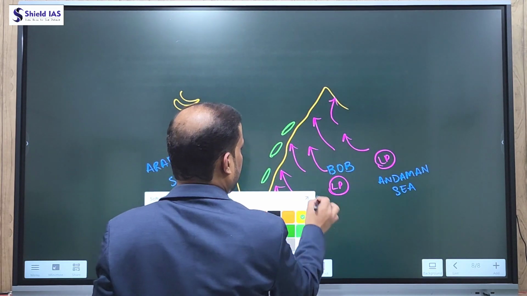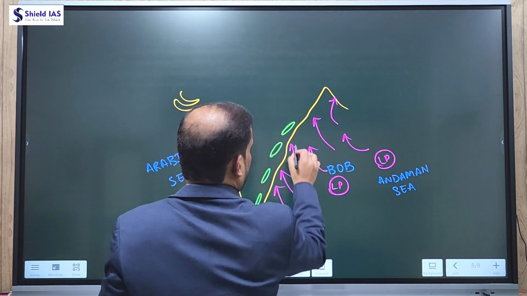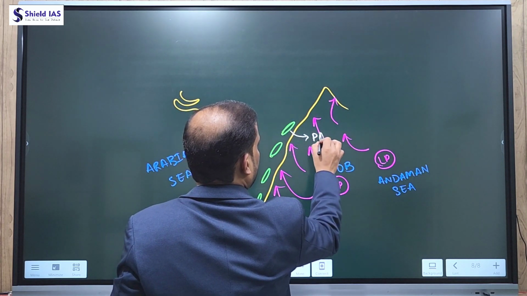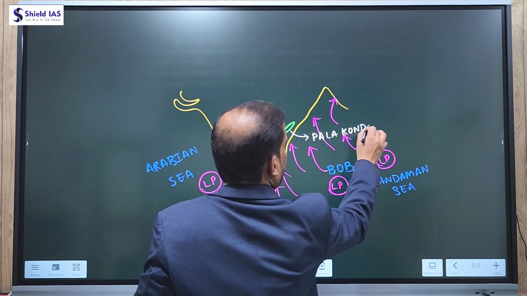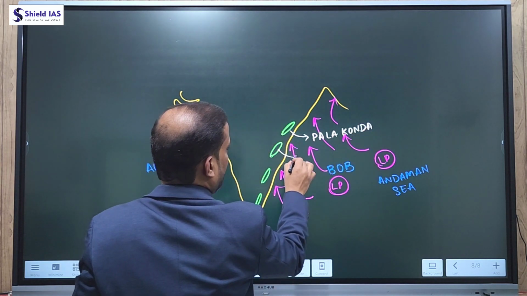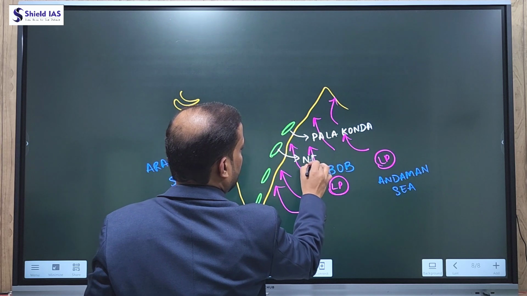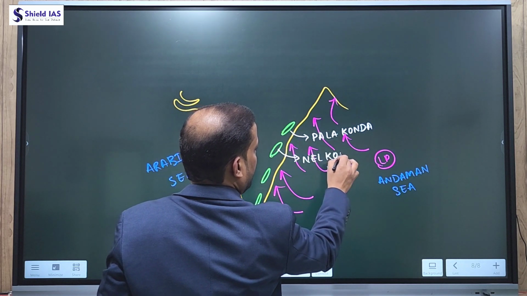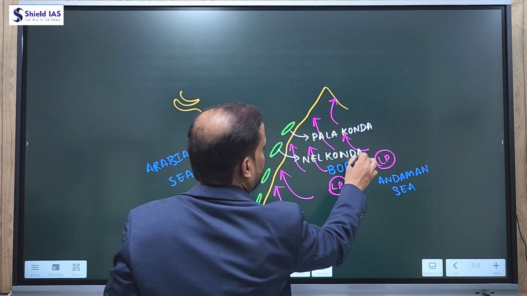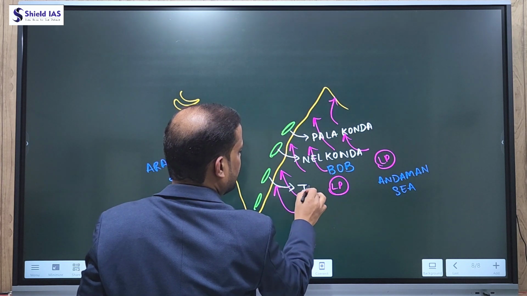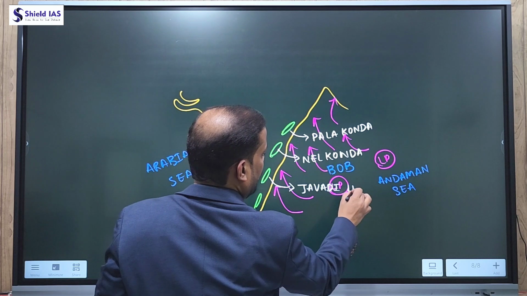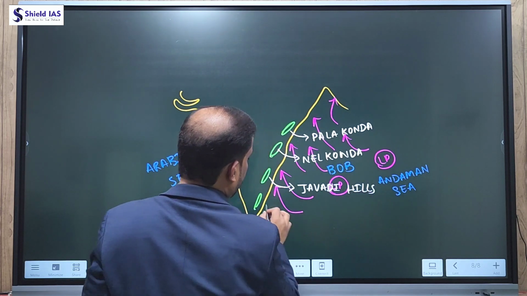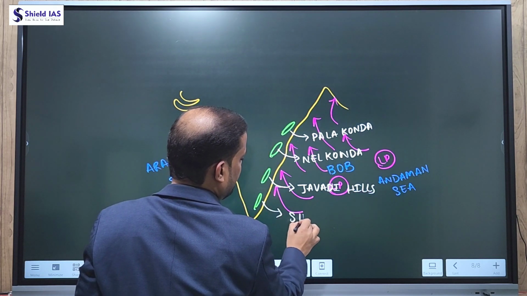So these are four major hills, known as: in the north is Palakonda, and second, south of Palakonda, is Nelkonda, and south of Nelkonda is Javadi Hills, and south of Javadi Hills is Shevaroy Hills.